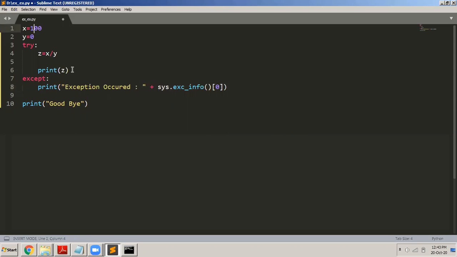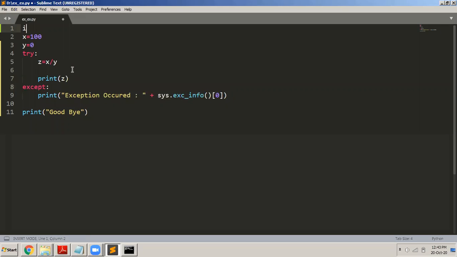You know that if I want to use the sys library, then I have to import sys. We have already learned this in the previous chapters. And it displays why the error occurred. So in my try block, if there are multiple statements, the error can occur because of any statement. It might occur because of this, or it might occur because of this. It might occur because of anything.